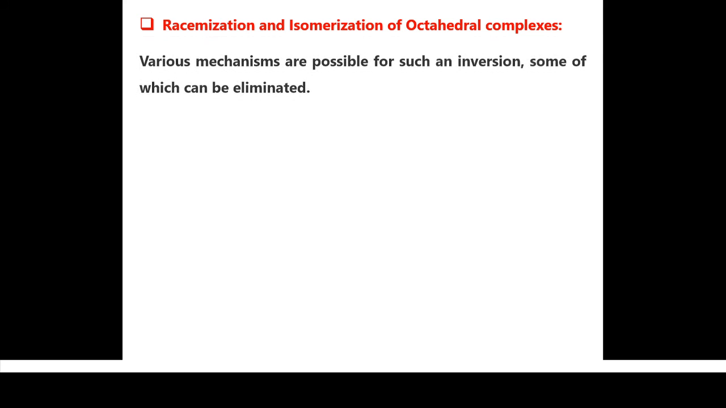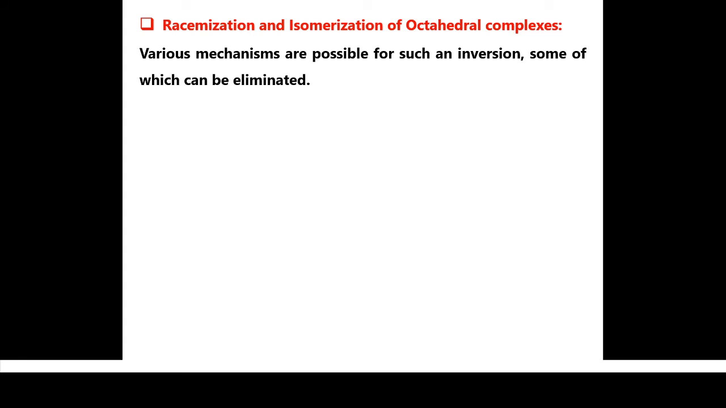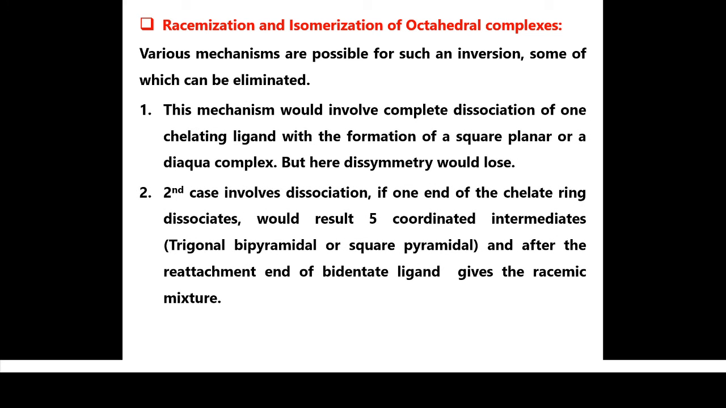Okay student, before proceeding to our point, consider an octahedral complex. That octahedral complex has 3 bidentate ligands, and the bidentate ligand obviously acts as a chelating ligand. So here we can explain this racemization and isomerization by 3 cases. Let's discuss the first case.